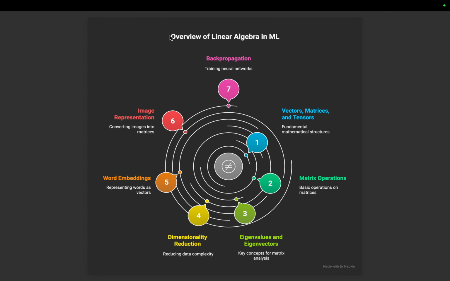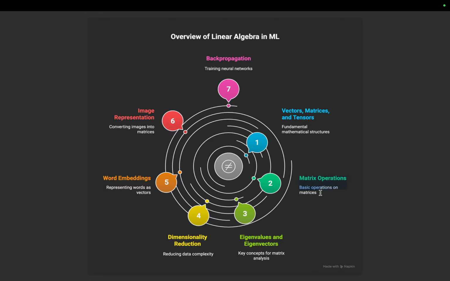Then after that we'll study the second topic, that is linear algebra. In linear algebra we'll study what is a vector space, what is a subspace, and what is span. Then we'll study matrices, types of matrices, singleton matrices, and the identity matrix. And we'll study some fundamental concepts like what is a tensor and how a tensor is formed using matrices.